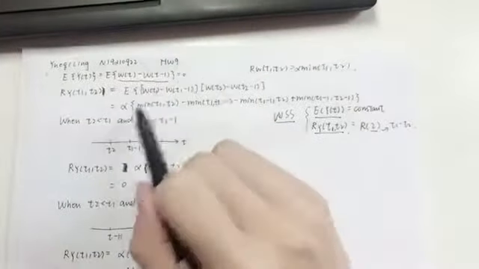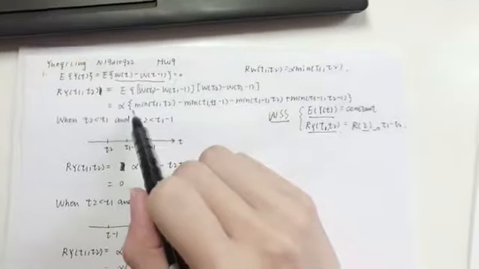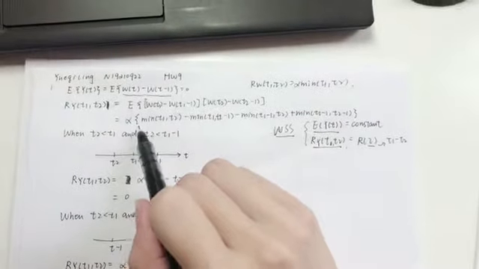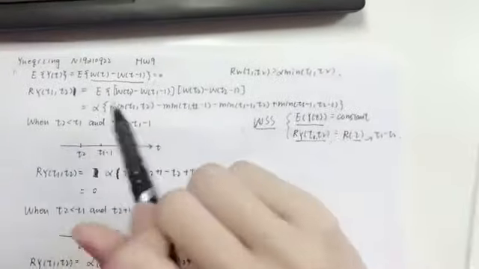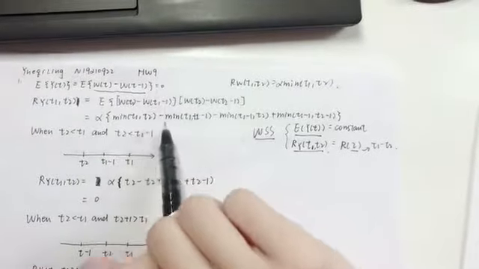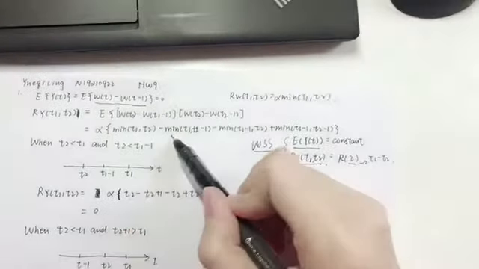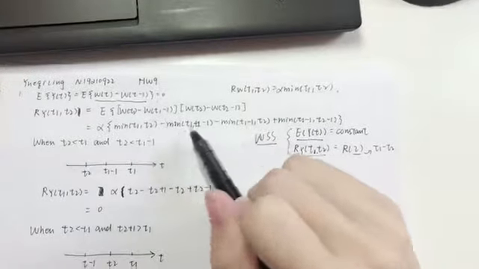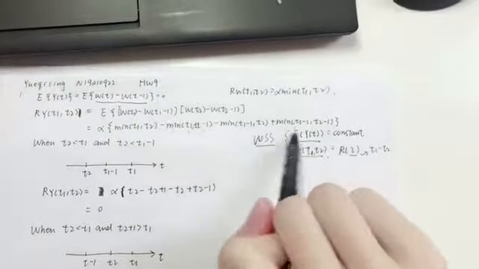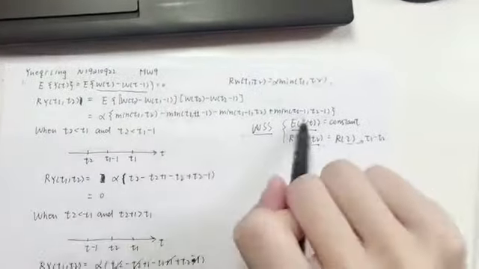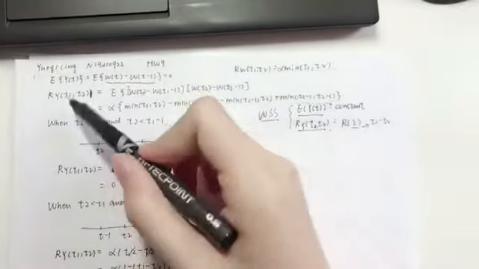So this will equal alpha times the minimum of T1 and T2, minus the minimum of T1 and T2 minus 1, and so on.